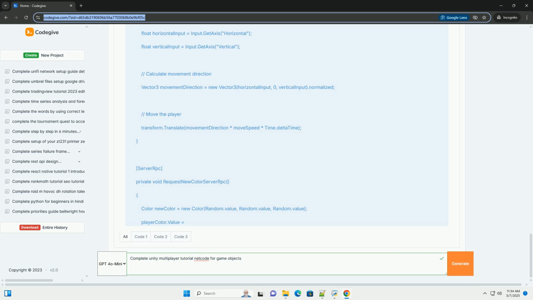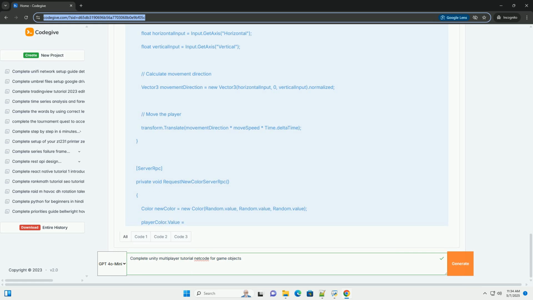2. Import the Netcode for GameObjects package. Go to Window, Package Manager. In the Package Manager window, make sure Unity Registry is selected in the drop-down at the top. Search for Netcode for GameObjects. Click Install. You might also need to install collections and mathematics packages if prompted.